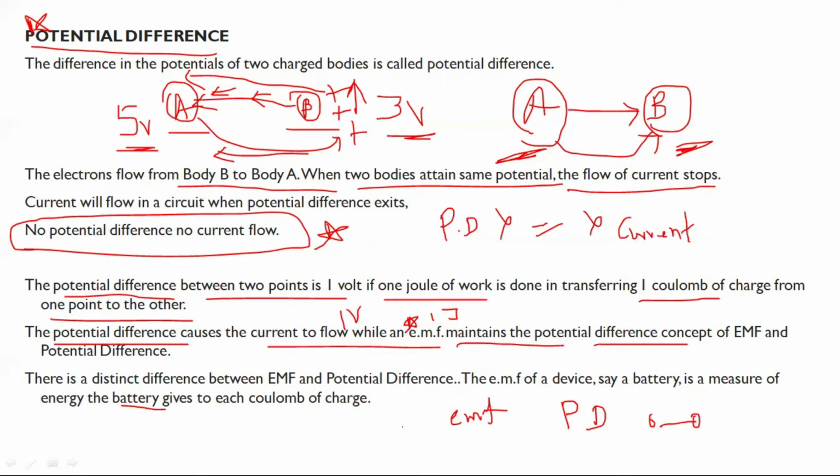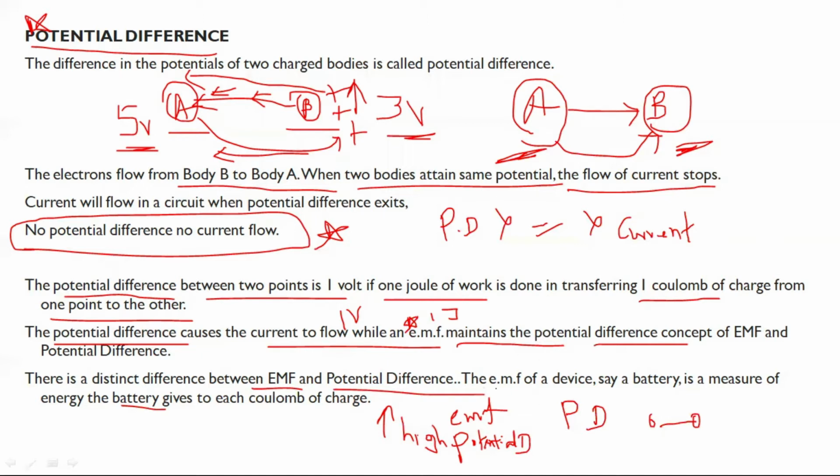But EMF is the higher potential to maintain the potential difference. There is a distinct difference between EMF and potential difference.